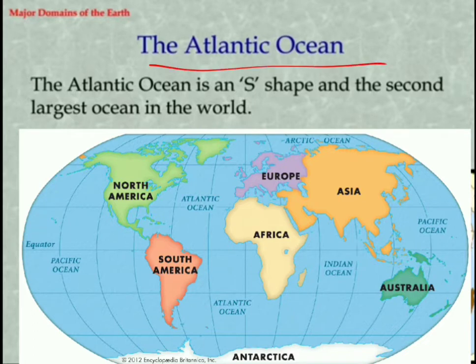Where is the location of the Atlantic Ocean? It circulates in between the northern hemisphere and the southern hemisphere. It is in an S shape. Between which continents does the Atlantic Ocean circulate? North America, South America, Europe and Africa. In between these areas the Atlantic Ocean circulates.